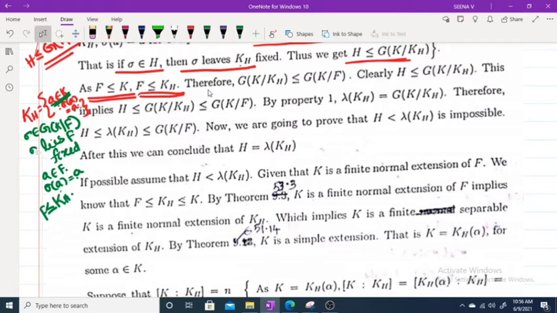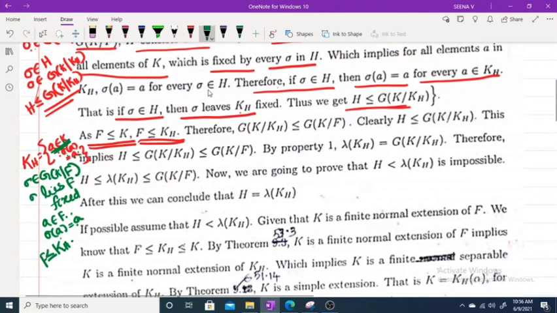For all a belongs to F, sigma of a equals a, and KH is the set of all a belongs to K such that sigma of a equals a. So clearly, F is a subfield of KH.